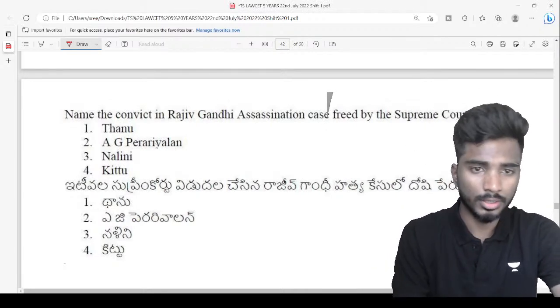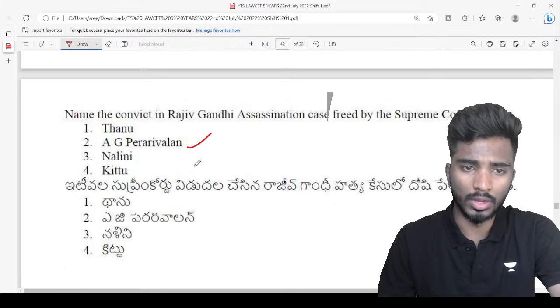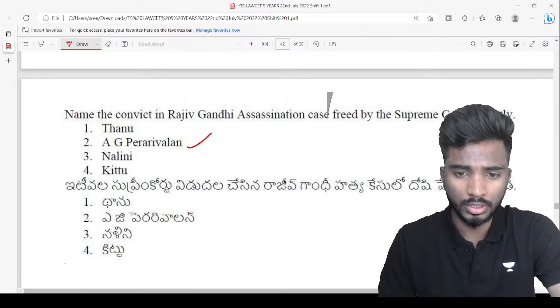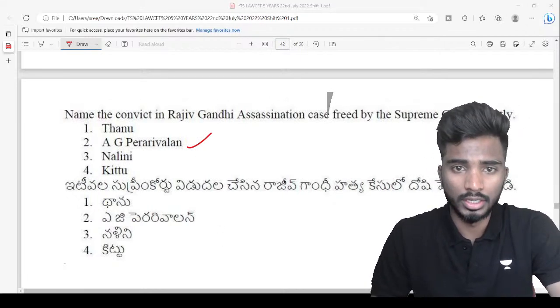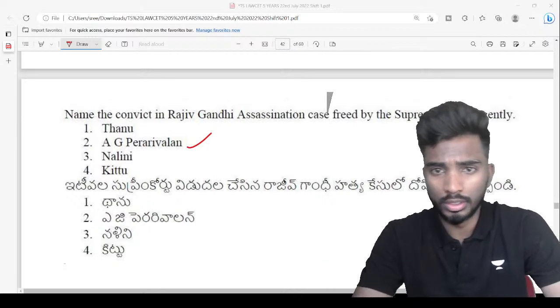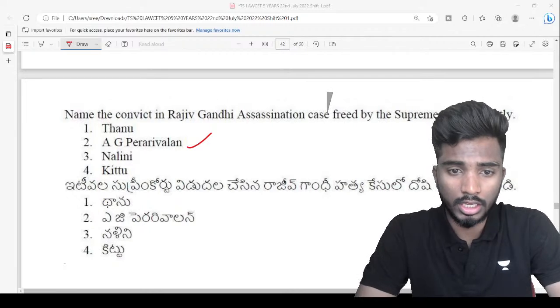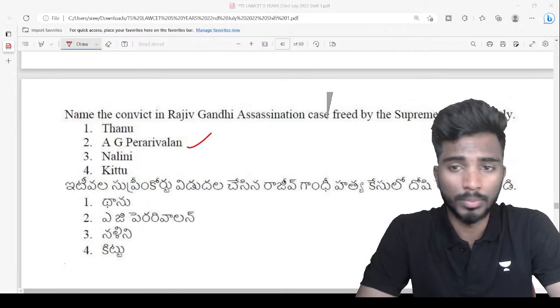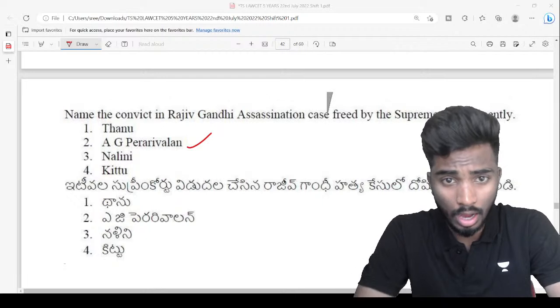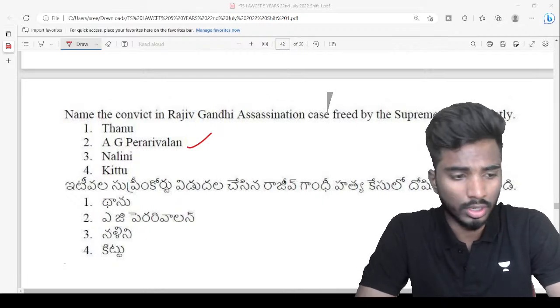So the answer is A.G. Perarivalan. So Perarivalan was a convict in this particular case, right? So in the Rajiv Gandhi assassination case, he was a main convict, and he was actually asked by the Supreme Court to be released, right? Of course, other convicts along with him were also released.